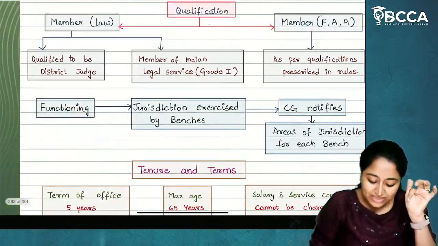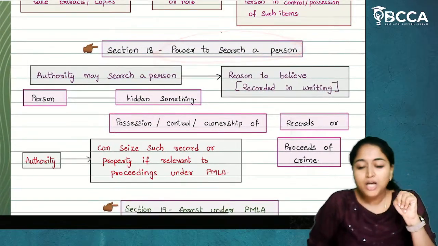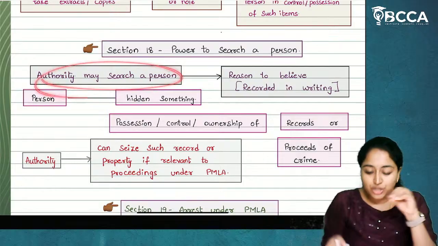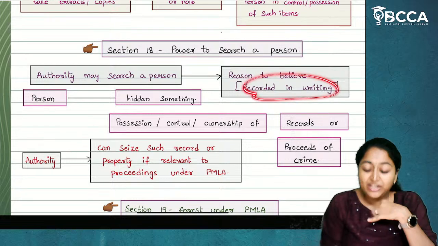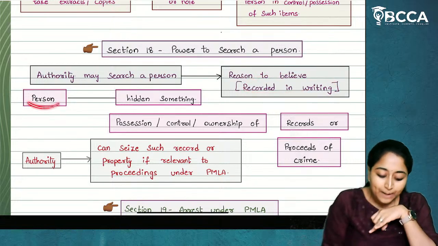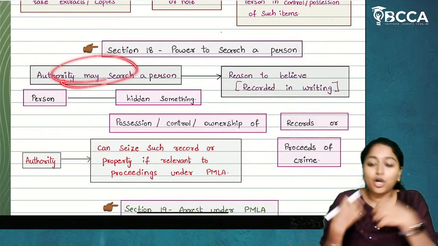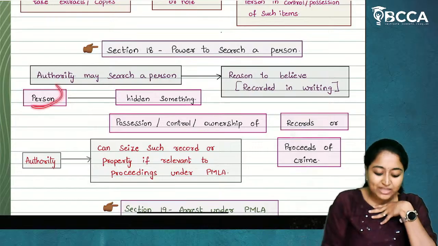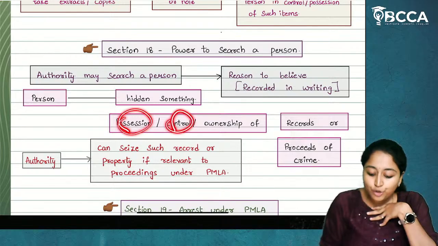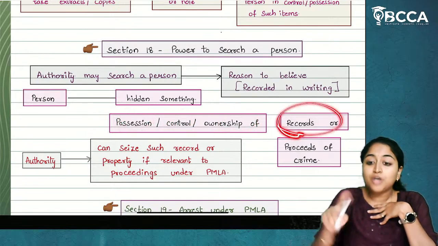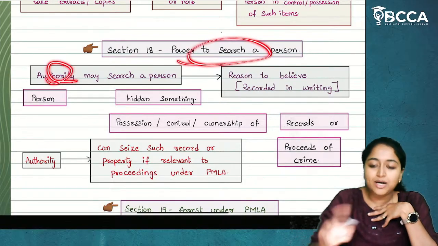Now they have asked about section number 18 and 19. Now what is section number 18? Power to search a person. Authority may search a person if he has a reason to believe, and that reason to believe is recorded in writing. Now what is that reason? If the authority believes that the person is hiding something or is in possession, control or ownership of records or proceeds of crime, then in that case, the authority can search a person.